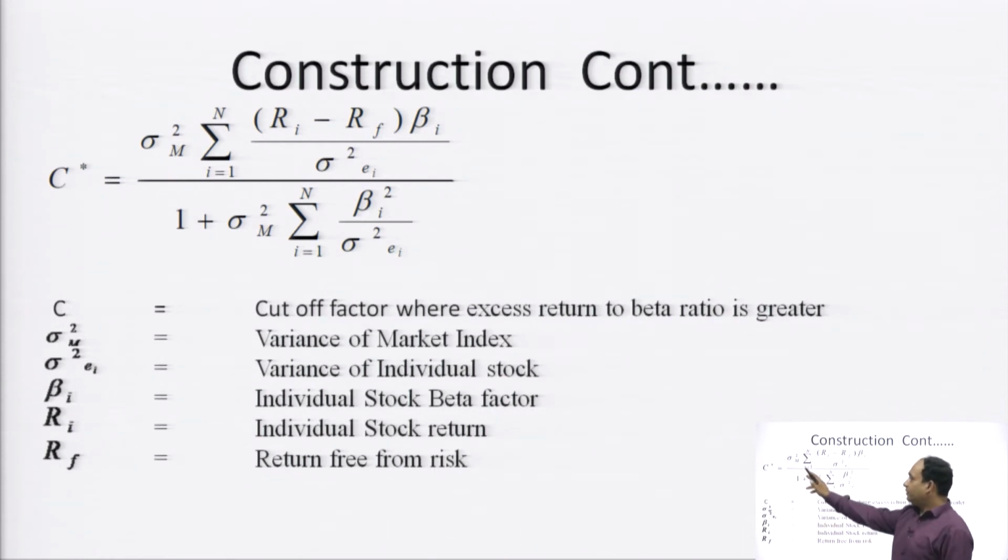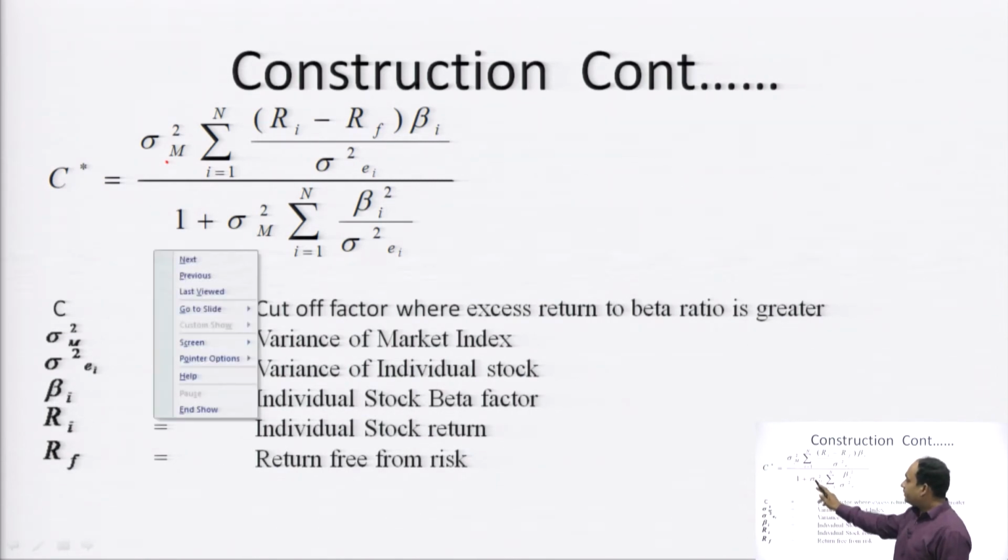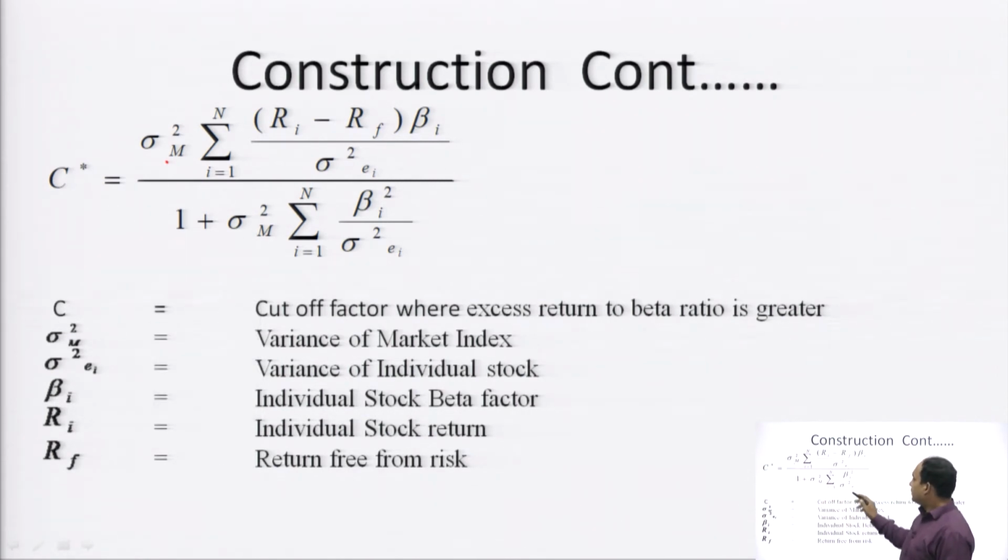This is the variance of market return. This is the variance of security. This is the expected return from a particular security, the risk free return. This is the beta factor. This is the variance of a security. This is the variance of the market. This is the variance of the individual stock. This is the variance of the market.